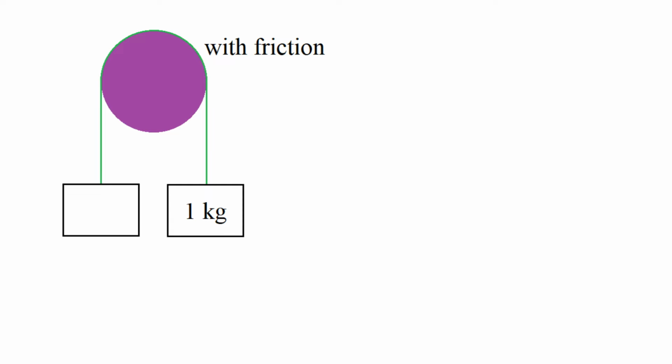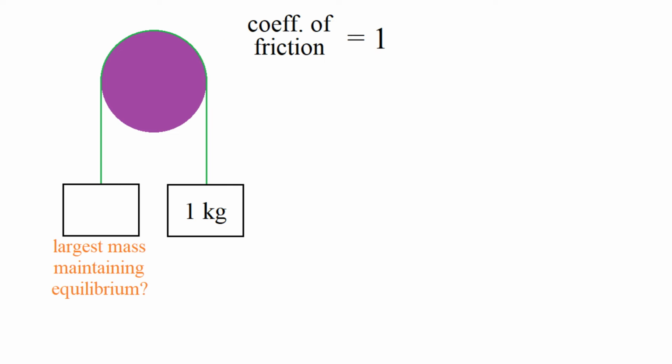And so this naturally leads to the question of what is the largest mass that I could have here on the left while maintaining that the system is in equilibrium? Well, the answer to that question is going to depend on how rough the contact is between the disk and the string. And so I'm going to specify this roughness by saying that the coefficient of friction between the string and the disk is 1.